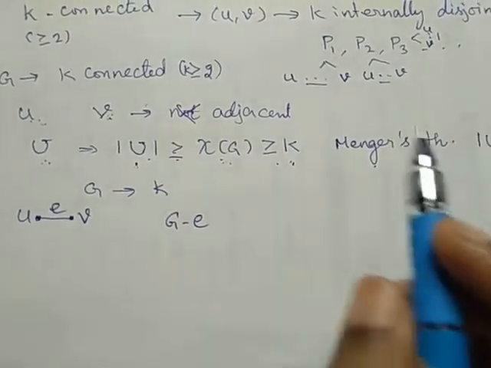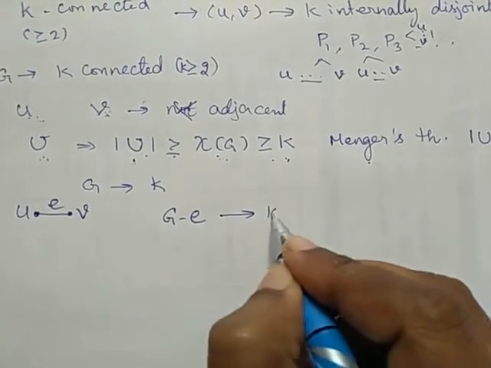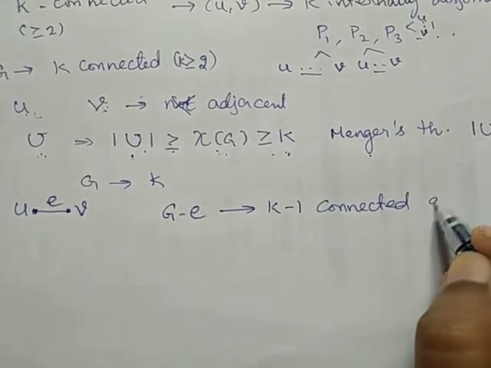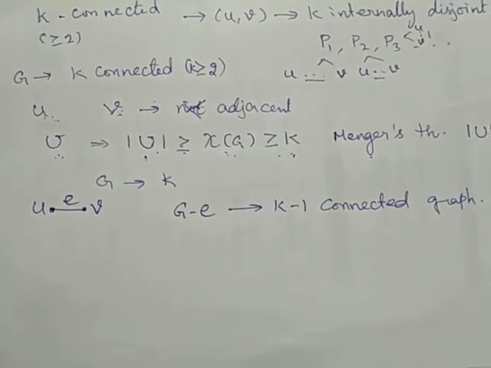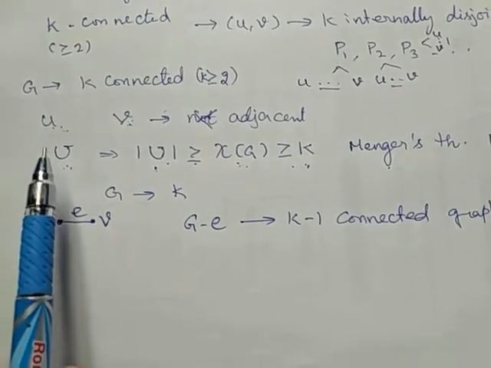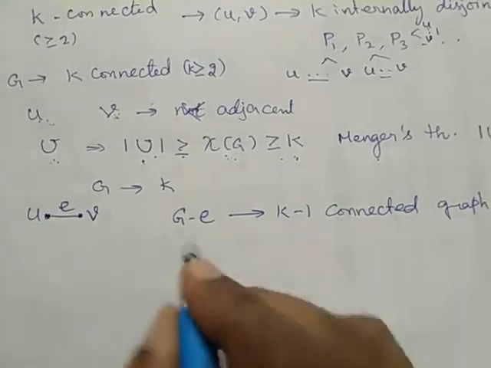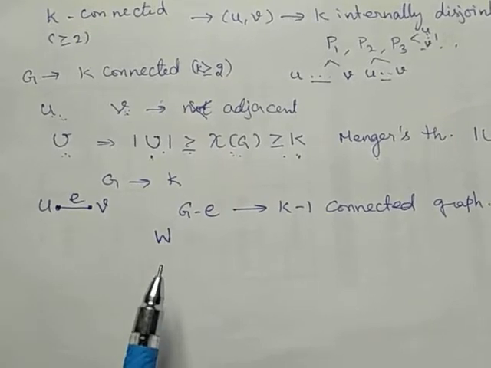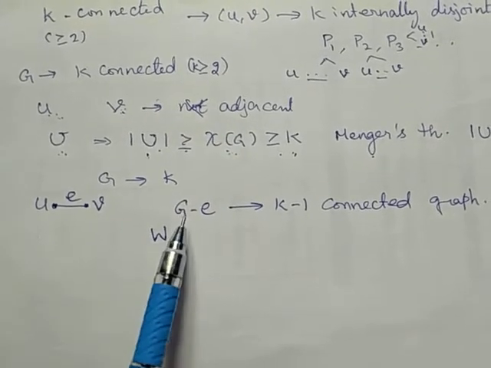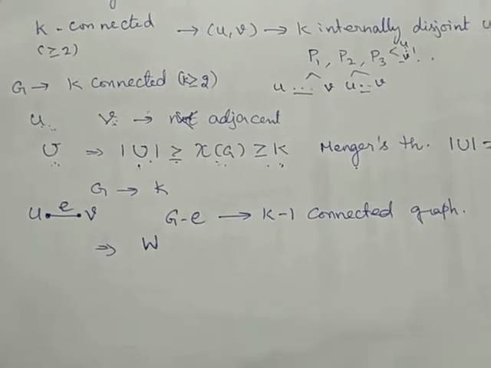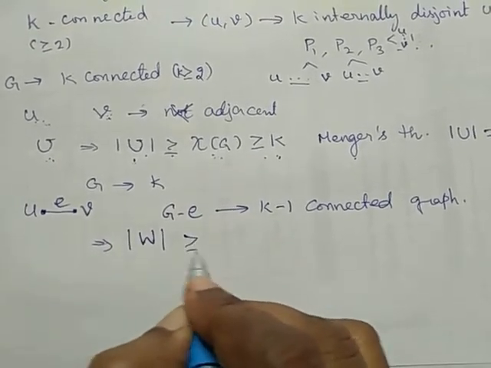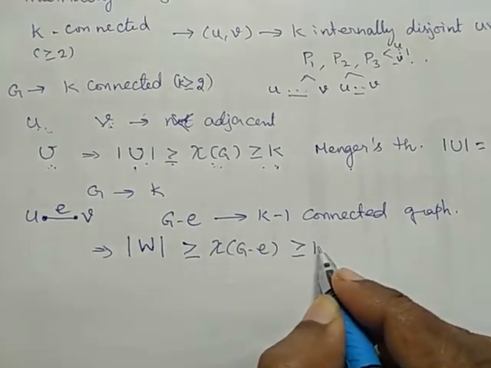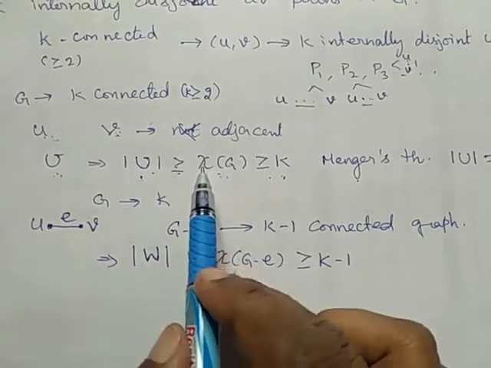So, G is k-connected. For G minus E, it should be a k minus 1 connected graph. For G, we are taking U as our minimum UV separating set. For G minus E, I am taking W as the minimum separating set. So, W is the minimum UV separating set for G minus E. This implies the cardinality of W should be greater than or equal to chi of G minus E, and this should be greater than or equal to k minus 1, as in this case.